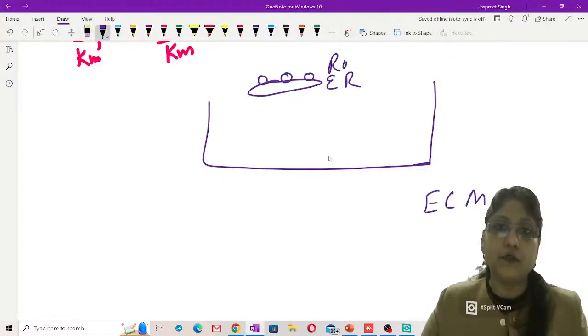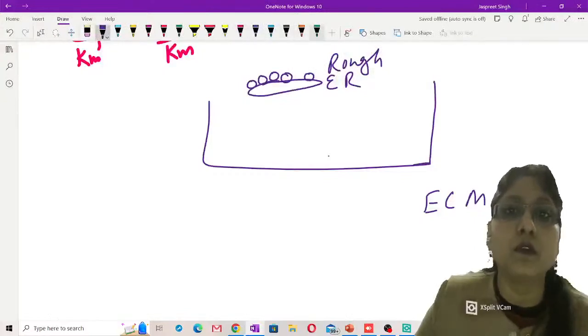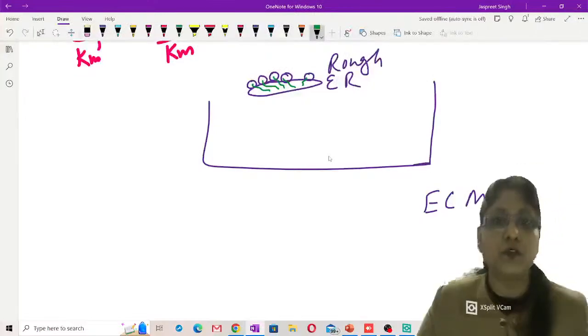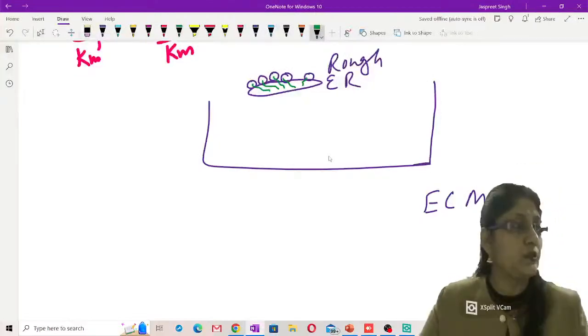This is rough endoplasmic reticulum and these are the ribosomes which are studded on the endoplasmic reticulum wall. And here occurs the synthesis of collagen. So this is polypeptide of the collagen which is produced on the rough endoplasmic reticulum entering the ER lumen, undergoing many modifications which are known as post-translational modification.